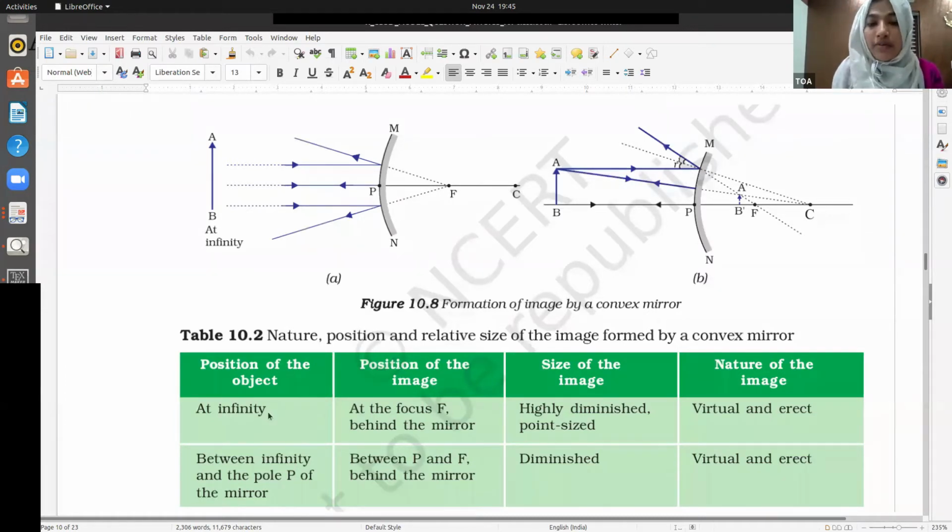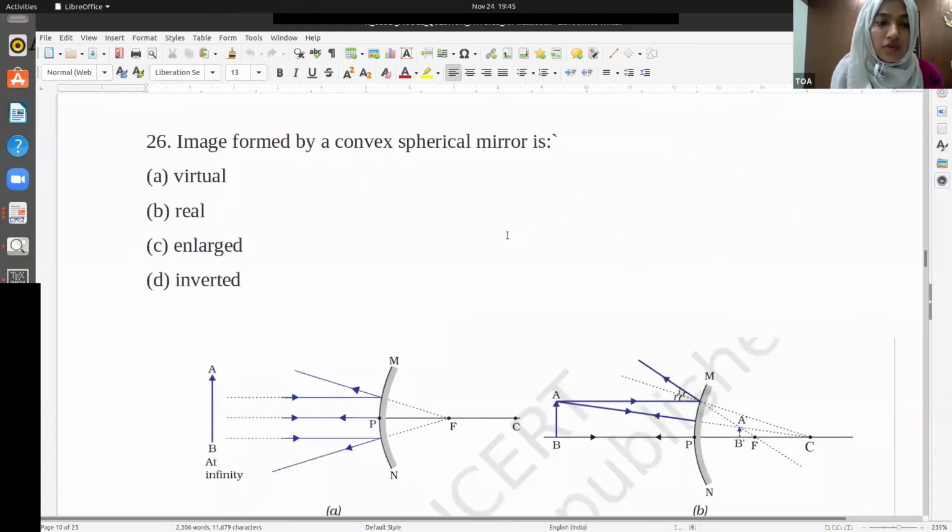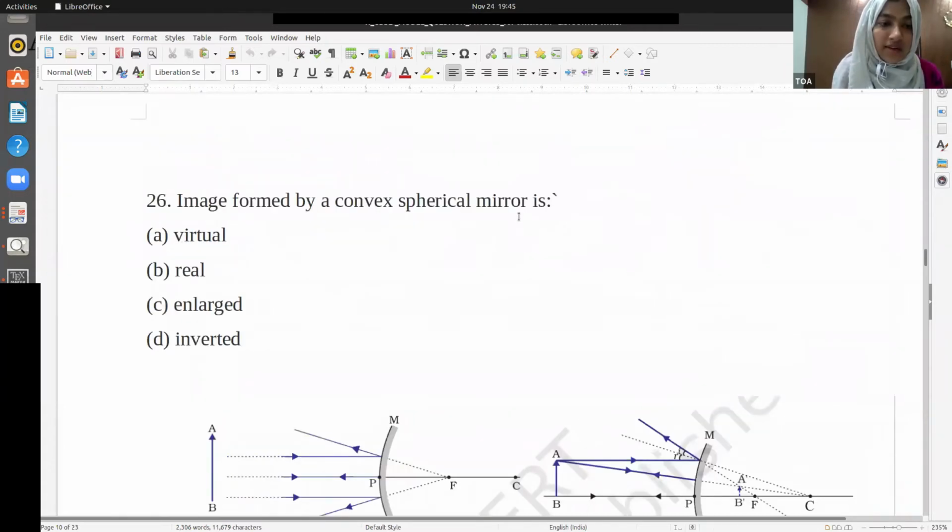Okay, so at infinity we get an image at the focus which is virtual and direct, which will be highly diminished, like it will be just point size. And between infinity and pole of the mirror, what happens? You get a diminished image itself, that also will be virtual and direct. So the answer to this question is convex spherical mirror is always virtual. Convex is always virtual.